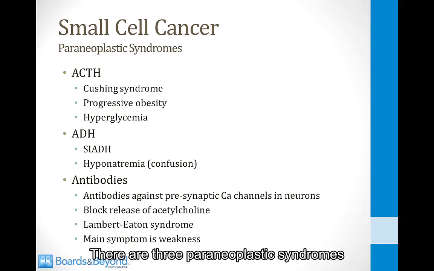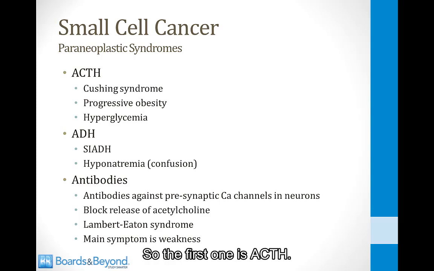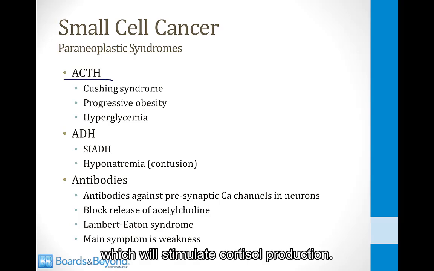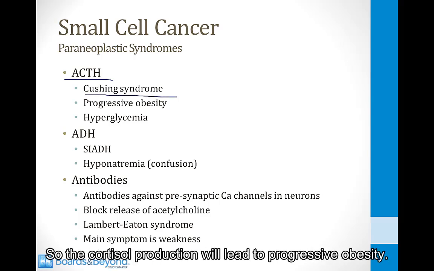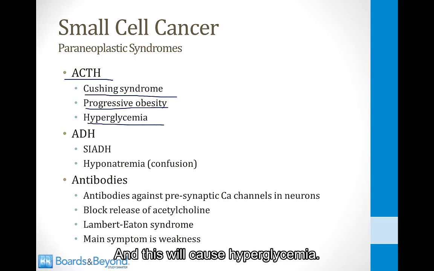There are 3 paraneoplastic syndromes that occur in small cell cancer, and they all start with the letter A. So the first one is ACTH. These tumors can secrete ACTH, which will stimulate cortisol production, and this will lead to Cushing syndrome. So the cortisol production will lead to progressive obesity, and this will cause hyperglycemia.